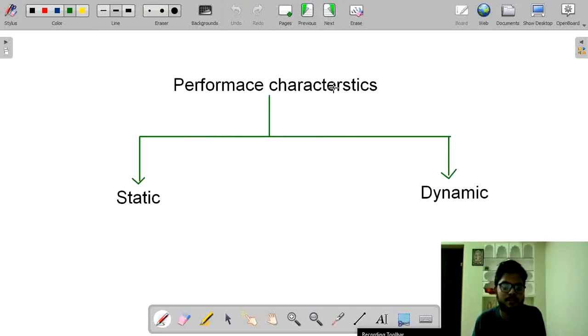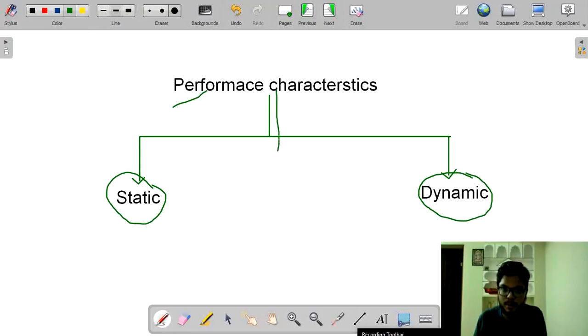Our performance characteristics are classified into two types. The first one is static, the second one is dynamic. So by using performance analysis, we can broadly classify performance characteristics into two types: first static, second dynamic.